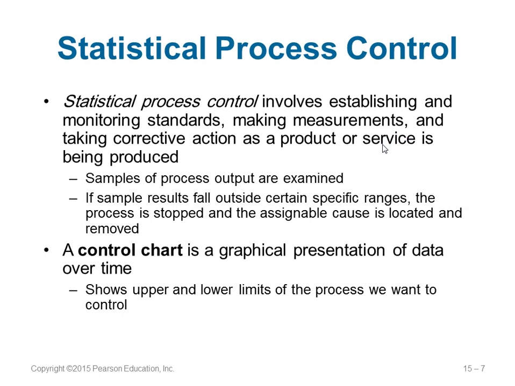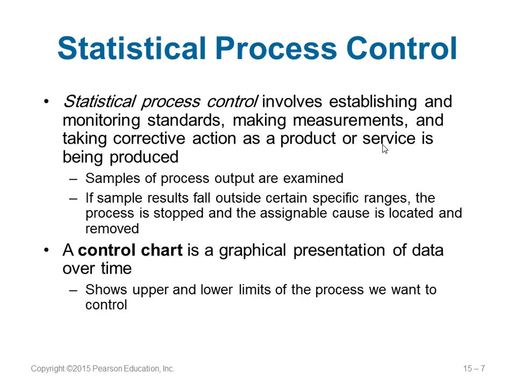So statistical process control is basically a process by which you establish and monitor some standards. You make some measurements, you make some analysis, and then you correct any mistake that has happened. For example, in a process, you take some samples, you examine them, and you see whether the samples fall within some specified range. If it is going beyond the range, then we need to stop the process. You need to check what are called assignable causes, the reason behind such an outlier, such a thing that has happened. So you need to remove those kinds of assignable causes.